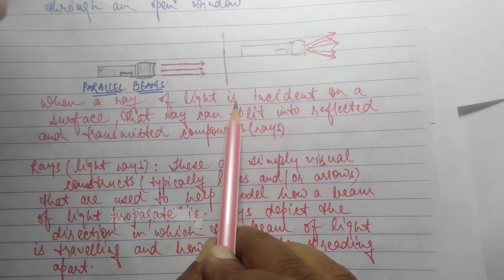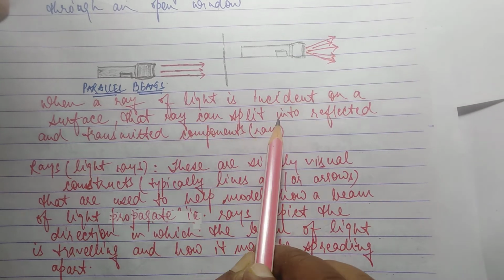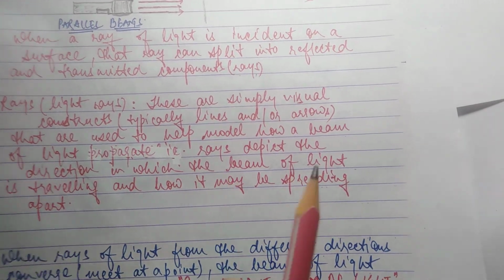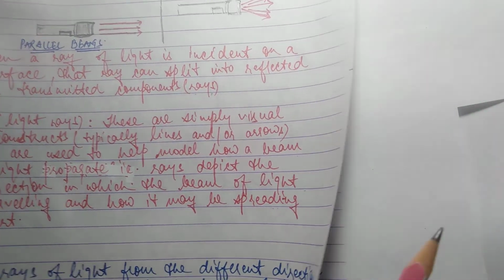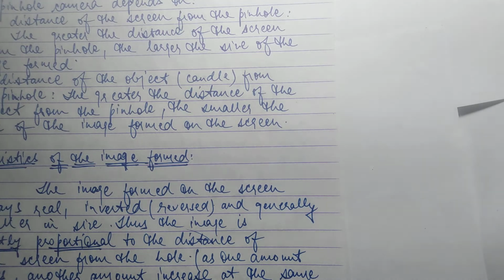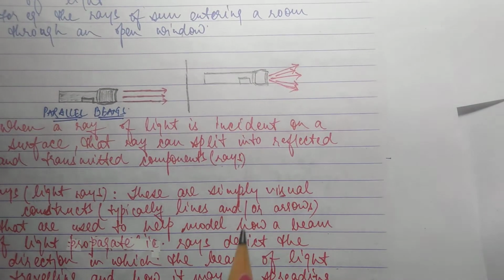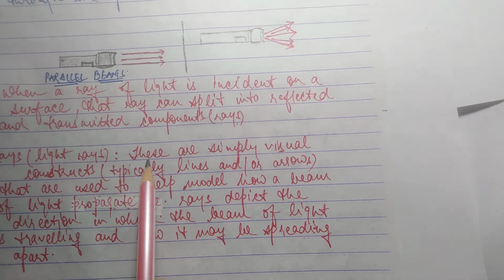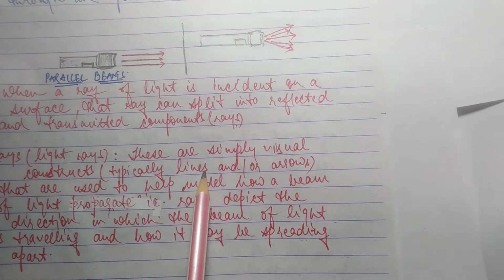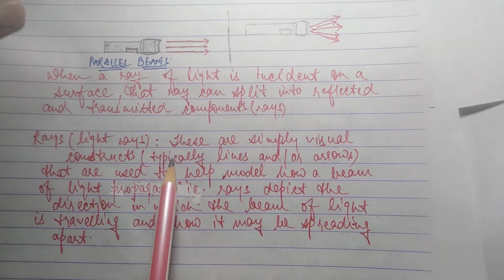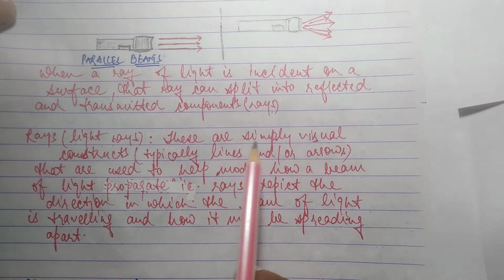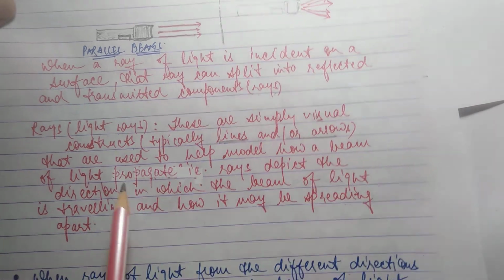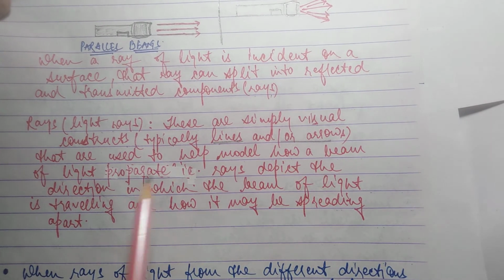When a ray of light is incident on a surface, that ray can split into reflected and transmitted component. Example, rays. Rays, these are simply visual constructs, typically lines or arrows. What are rays? Rays क्या है? These are the simply visual constructs, typically called as lines or arrows, that are used to help model how a beam of light propagate.